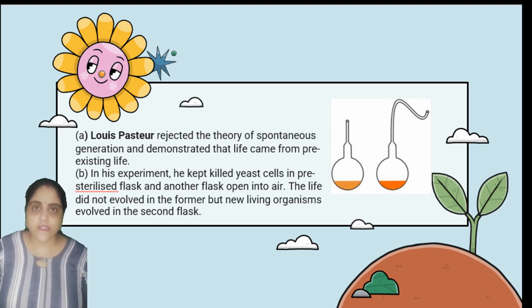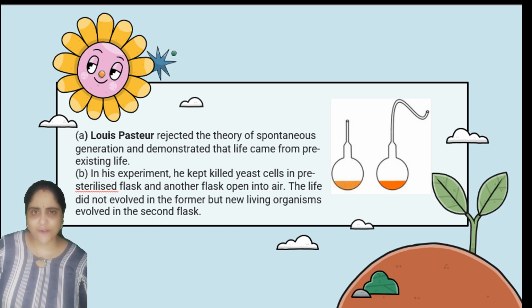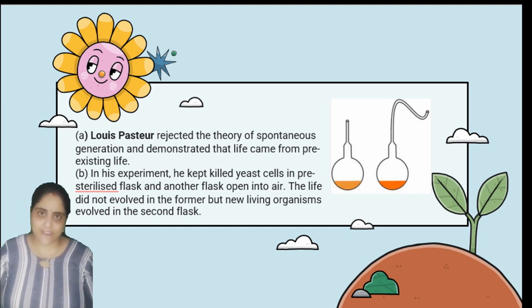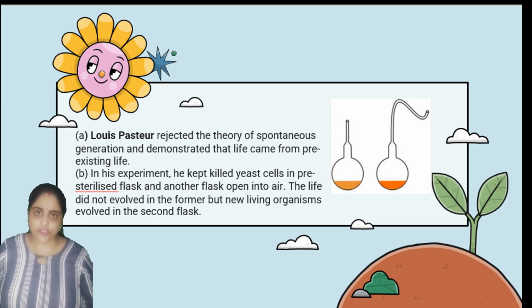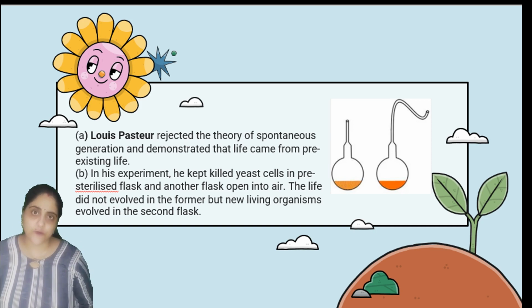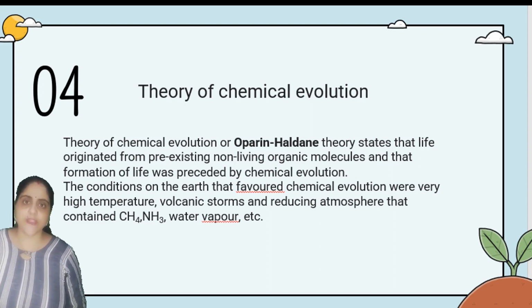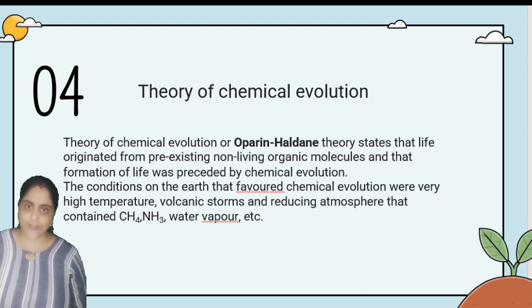On the other hand, in the second flask there is no sign of life. Why? Because the flask is totally closed. And in the flasks he kept killed yeast cells. Whether they are killed, they are rotten, but there is a sign of life in the first flask because it is open-ended. The next theory is the theory of chemical evolution, and this theory was proposed by a couple of scientists, Haldane and Oparin.